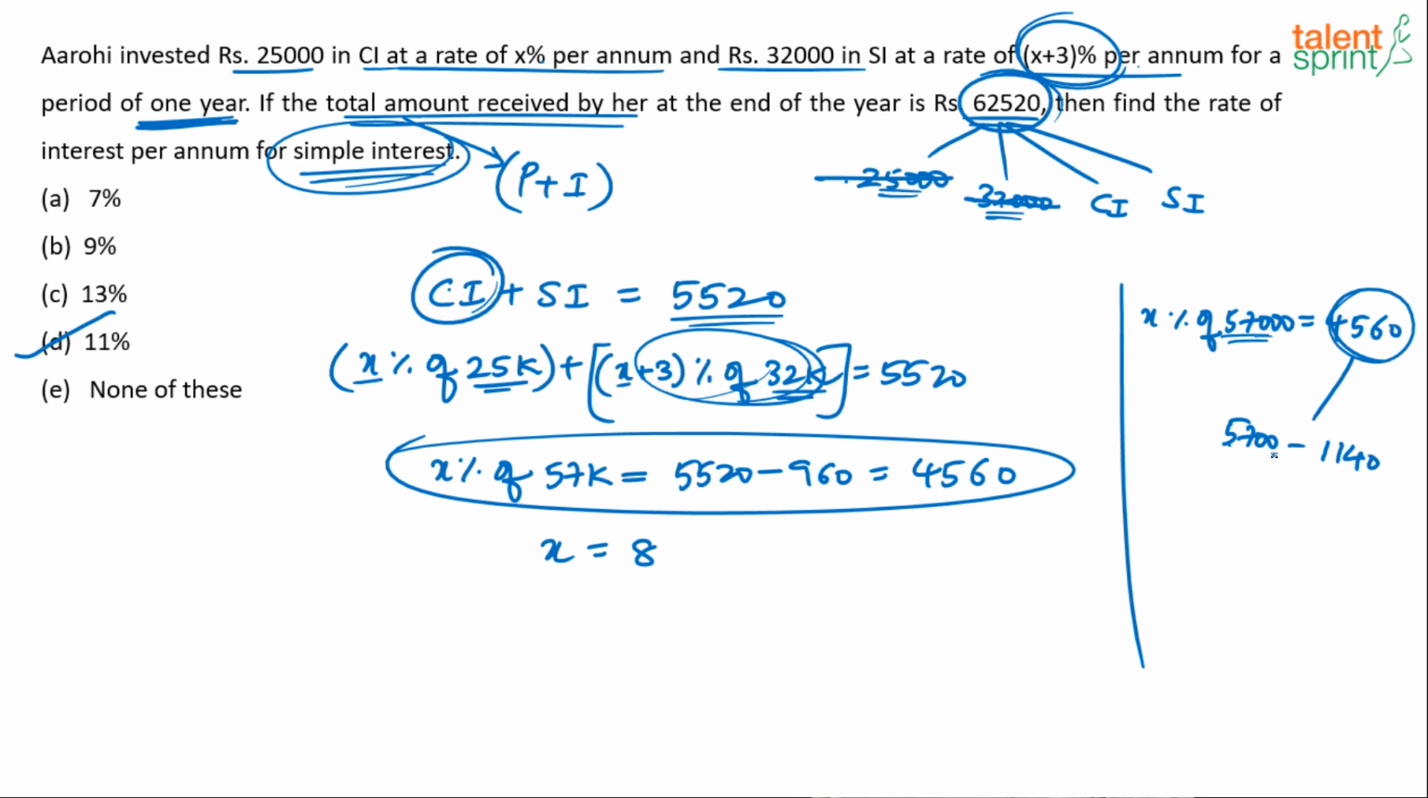Now why am I taking it as 5,700 minus 1,140? Why can't it be simply 5,000 minus 440? Because 5,000 minus 440 doesn't help me. 5,700 helps me. Why? 5,700 can be taken as 10% of 57,000. And luckily the other part, 1,140, is exactly 2% of 57,000. 1% is 570, 2% is 1,140. So 10% minus 2%, 8%. X is 8%. We need X plus 3. So 11%, option D would be the answer.